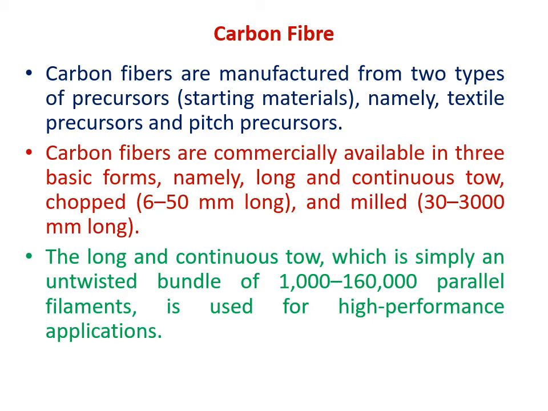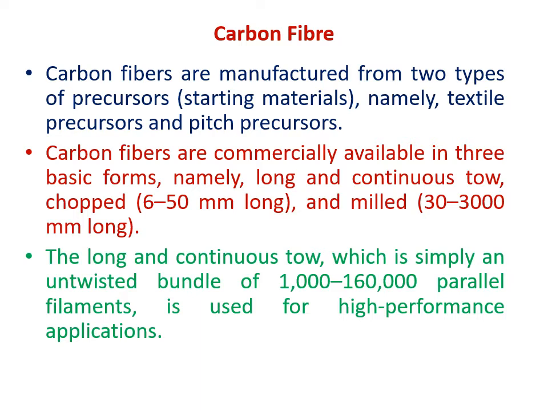Now carbon fibers are available in three basic forms, namely long and continuous tow. What is a tow? A tow is nothing but a collection of filaments. Suppose if I say that it is a 6K carbon tow, इसका मतलब क्या? उसके अंदर 6000 कार्बन के फिलामेंट्स हैं. एक एक कार्बन का फाइबर नहीं होता है, राइट? It is available in the form of a tow. What is a tow? It is a collection of filaments, right? If I say 12K carbon fiber, then it will have around 12,000 filaments in a single tow.